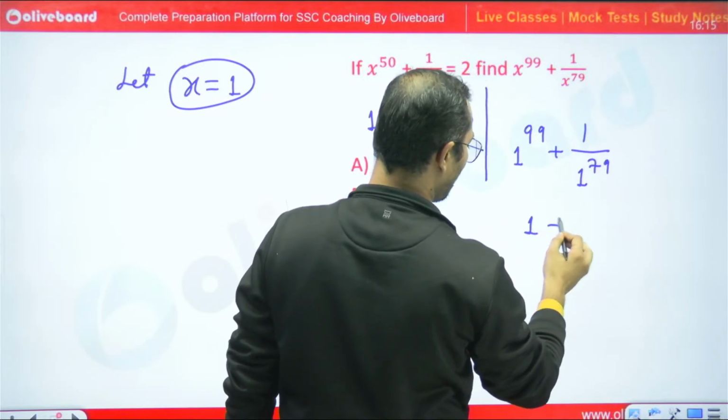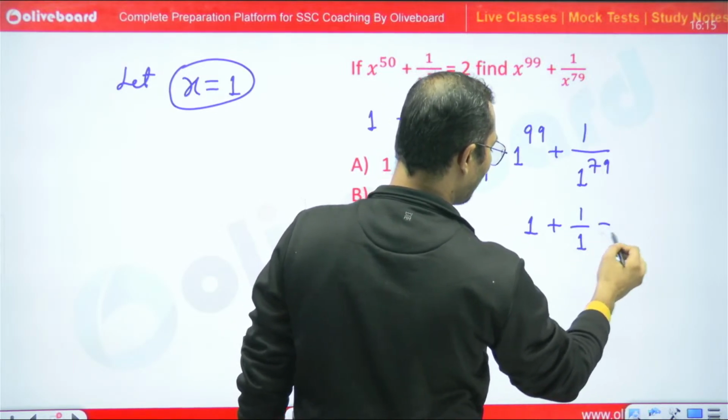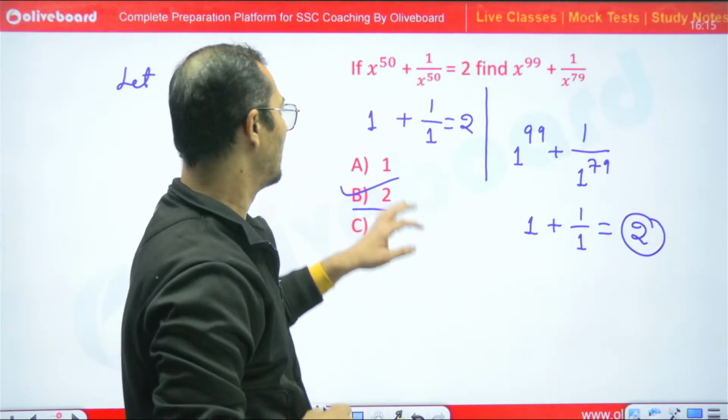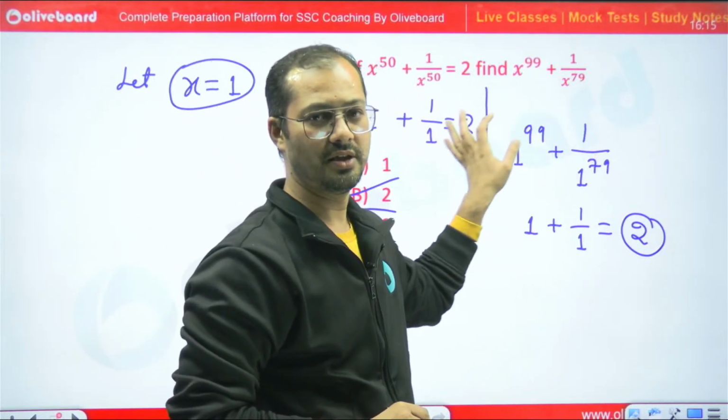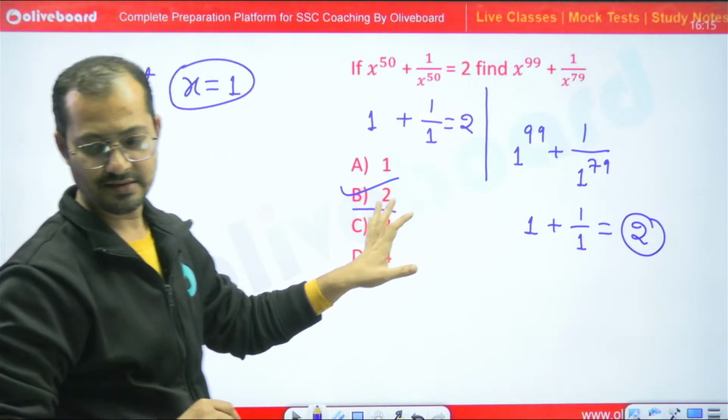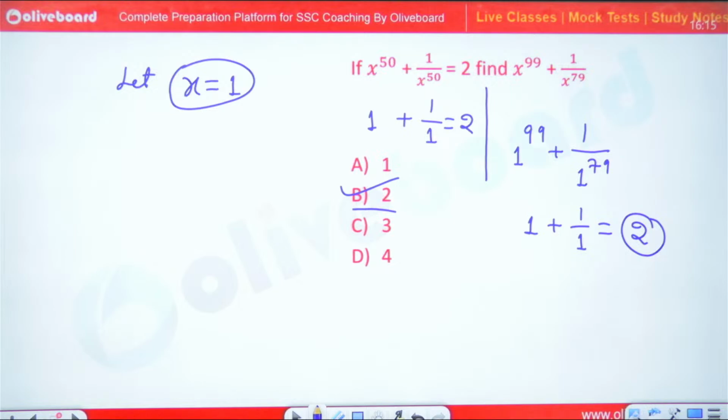So I will get 1. 1 to the power any value, I will get 1, right? So the answer is 2. 2 is the right answer. Just by observation on the given question, I can answer. The answer is 2.